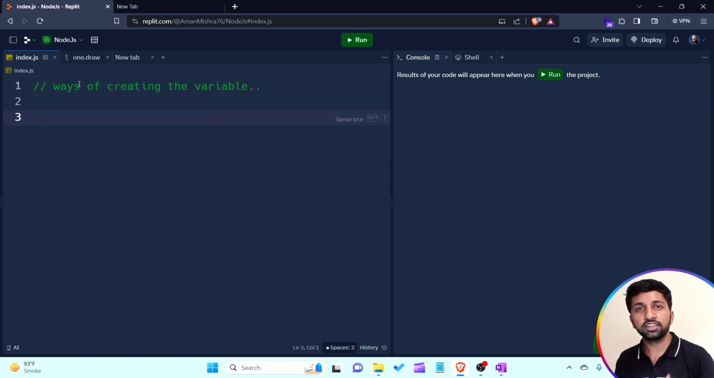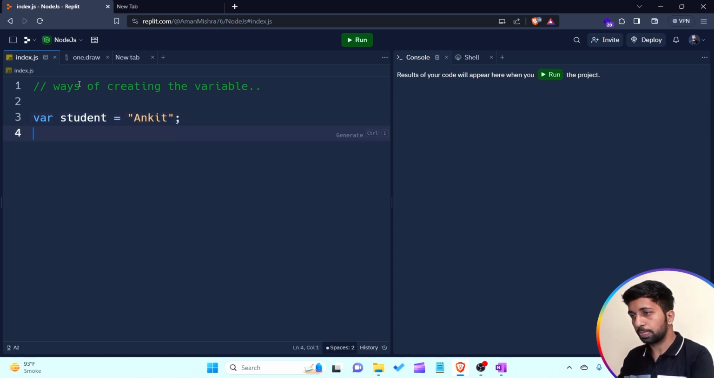What is the way of creating a variable in the JavaScript language? There are several ways. The first way, as I was writing earlier, is by using the var keyword. I'm simply writing student is equal to Ankit. The second way is by using the let keyword, like roll number is equal to 45. The third way is by using the const keyword, like course is equal to BCA.